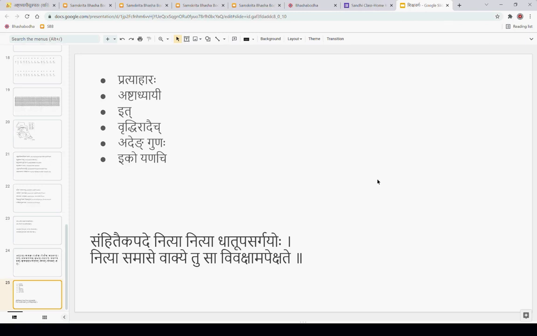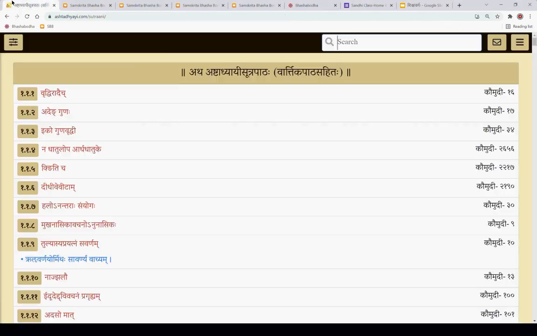If you go in that order, the first sutra we encounter which talks about this Sandhi Karyam is Iko Yanachi, which is given here. Let's look at Iko Yanachi here.